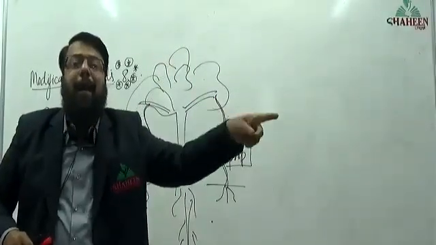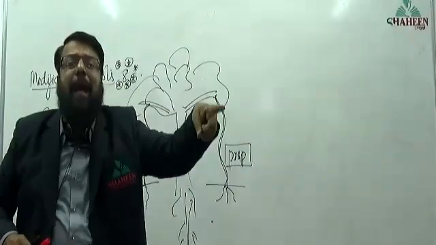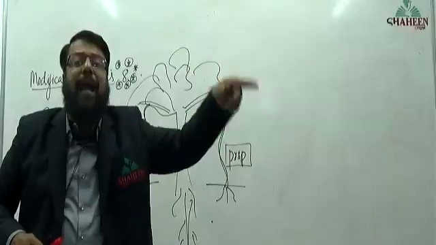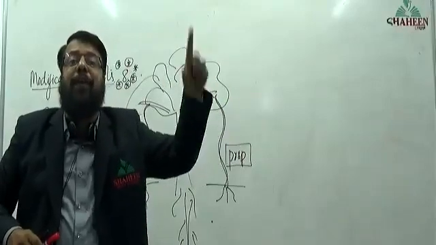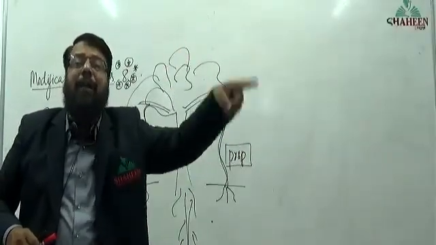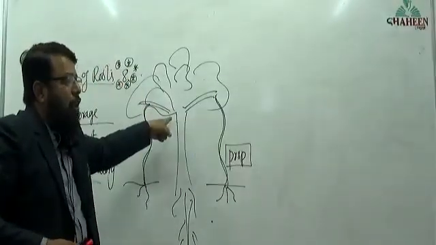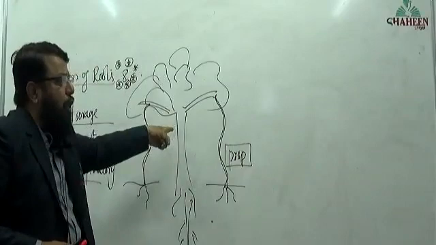Carrot is a taproot or adventitious root? And turnip, is it a taproot or adventitious root? Sweet potato, adventitious root or taproot? Adventitious root. Banyan tree, prop root. Is it adventitious or taproot? It is adventitious root.